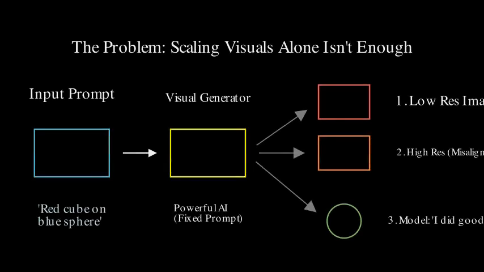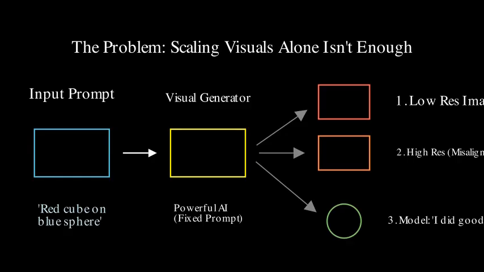Text-to-visual generation has made incredible strides, but there's a subtle bottleneck. We've gotten very good at scaling the visual generation, larger diffusion models, more VRAM, etc., to produce higher resolution, more detailed images and videos. However, the initial prompt often remains fixed. This means that even with a stunningly powerful visual generator, the alignment between the user's intent, expressed in the prompt, and the final output can plateau.